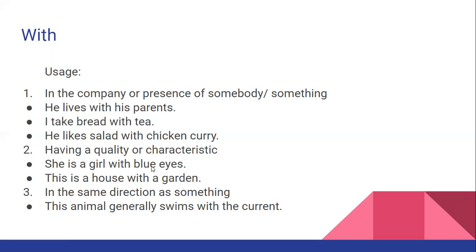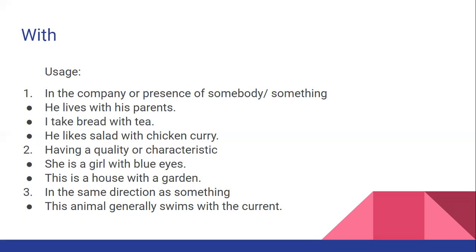So we are talking about the specific characteristic, the quality of that girl. Blue eyes denotes her quality. This is a house with a garden. So this is the quality characteristic of the house, that it has a garden. So a garden is preceded by with.